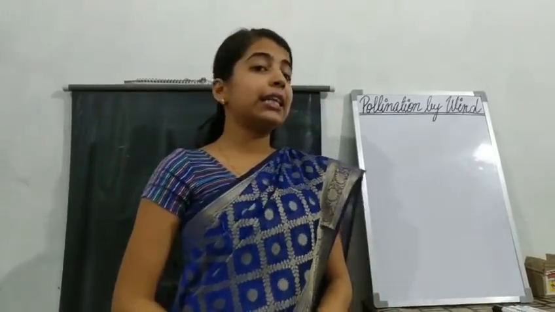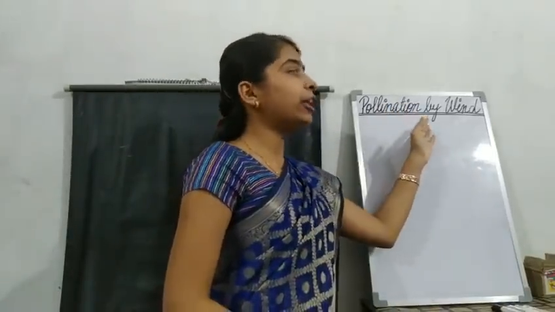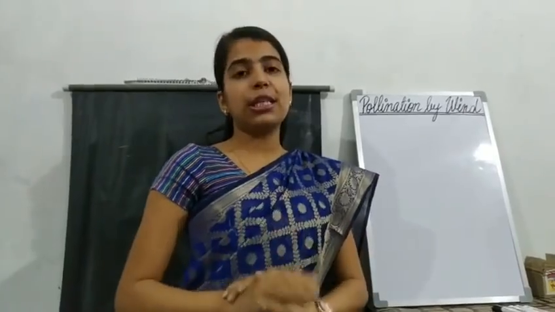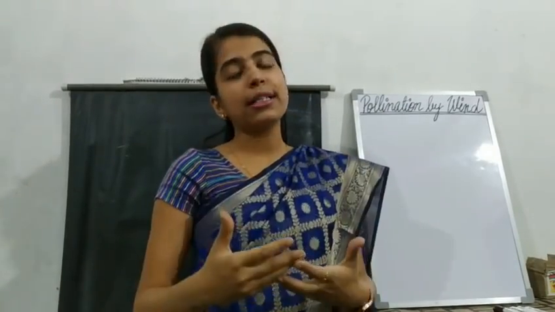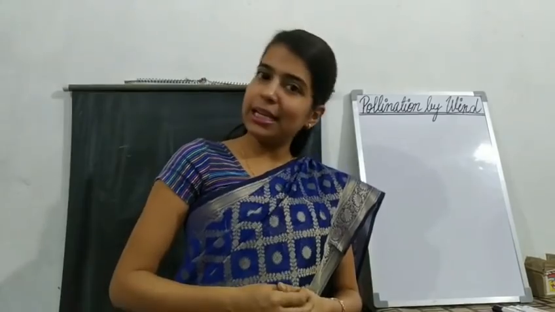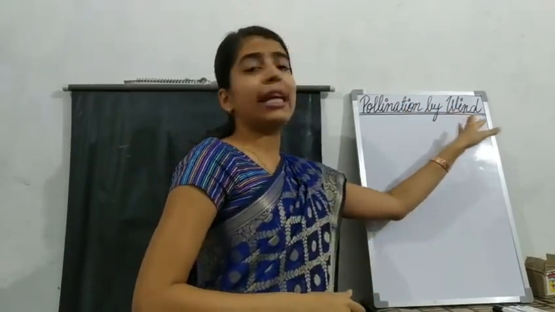So students, in your last session we had learnt about pollination by insect. Now today we will be learning first of all pollination by wind. Now see, how is pollination by insects done? The insect will sit on the flower, and the pollens get stuck to the body of the insect. Now when it moves to the other flower, the pollens will fall on the stigma of the flower. But that is not the case with the wind.